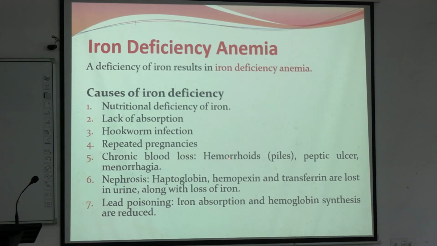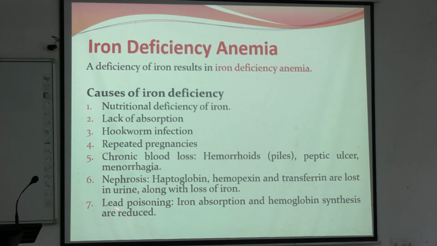Chronic blood loss like in hemorrhoids, peptic ulcer or menorrhagia. There are a few nephrotic causes, that is nephrotic syndrome. Why? There is loss of proteins in urine. So, these proteins, haptoglobin, transferrin, hemopexin, all the iron containing proteins, they can get lost in urine in nephrotic syndrome.